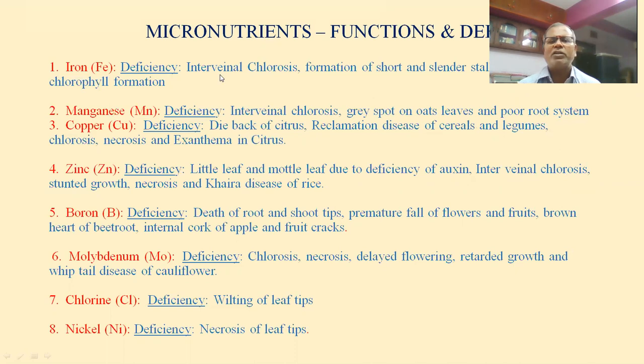Iron deficiency causes intervenal chlorosis, formation of short and slender stalk, and reduced chlorophyll formation, like that. So these things are very, very important. You have to learn the names daily, only then can you do well.